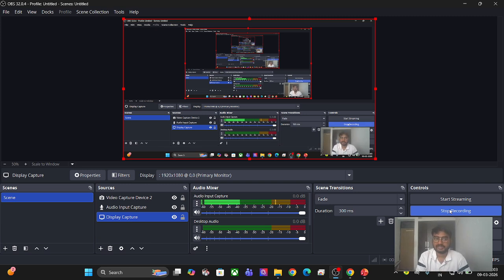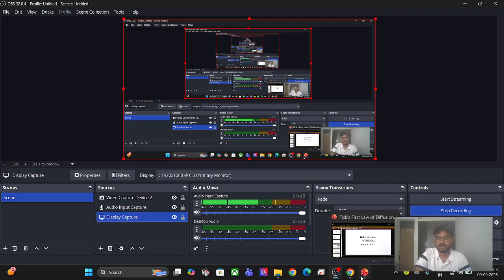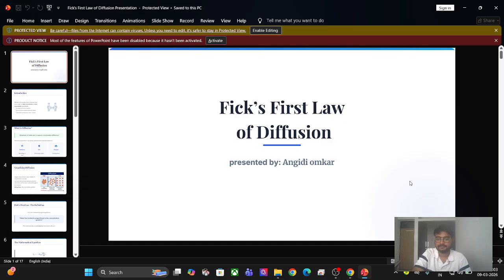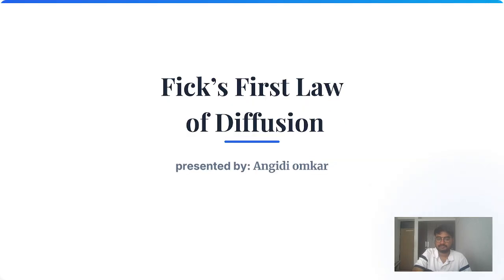I'm going to present the transport phenomena project, which is Fick's first law. Here we go to the PPT slide. Fick's first law of diffusion.